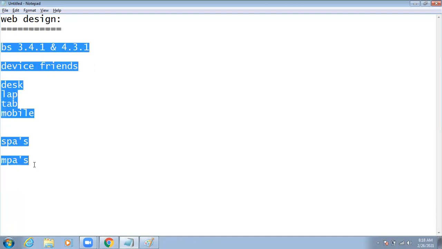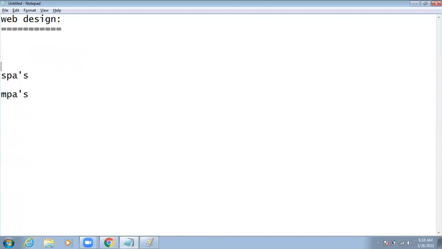Up to now, we have been developing a website that is completely in your system only. So you have to move it to the server. For this, we are going to do web hosting concepts. In web hosting, we have to buy the domain and buy the server space, which is called hosting. So how are we going to launch our website? We are going to discuss these things in a real-time scenario.